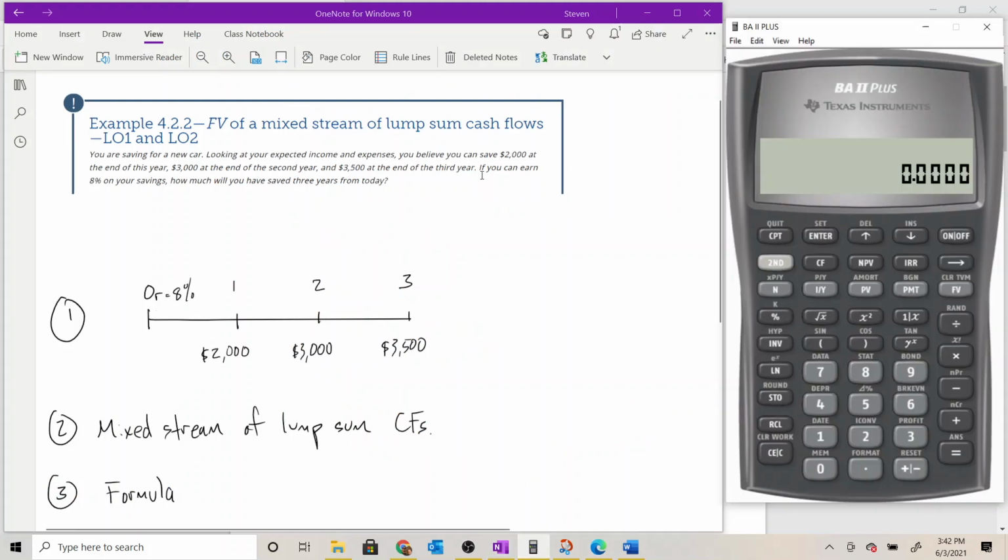And we can figure that out by reading the end of this question again. It says, if you can earn 8% on your savings, how much will you have saved 3 years from today?